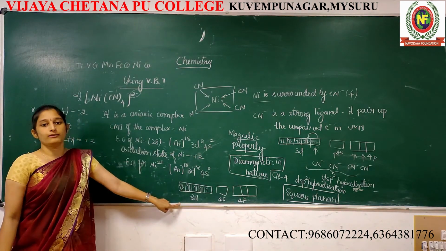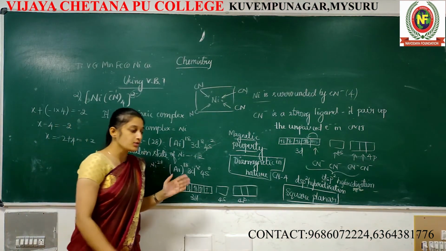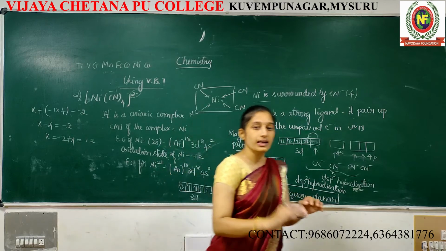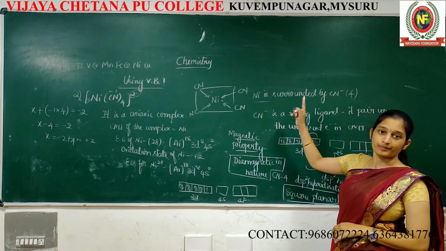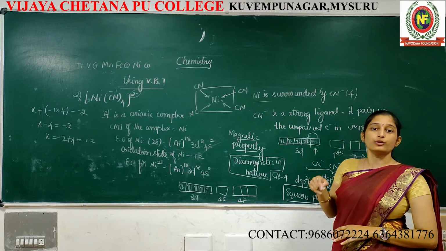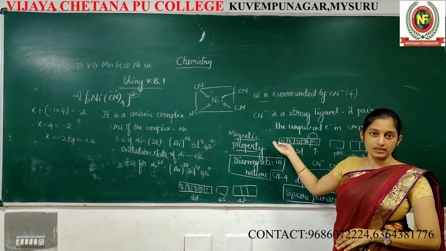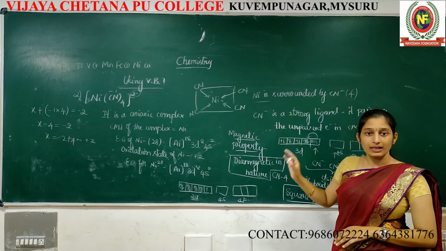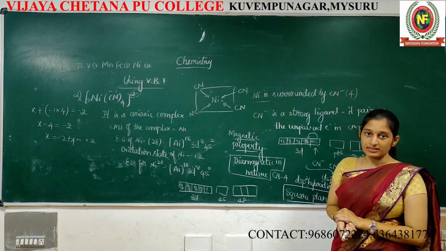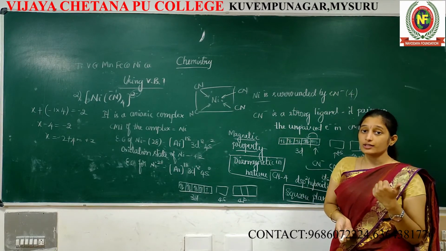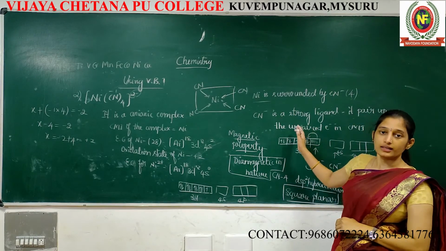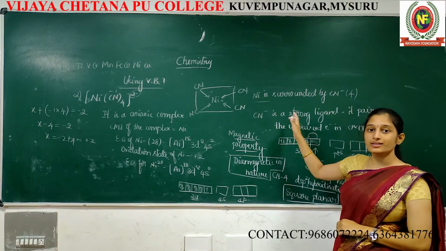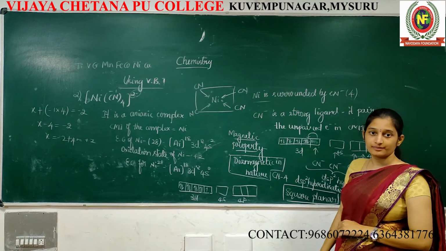Up to here same. In the previous case, what are all the things we did? Same thing up to here. But only one thing: there also nickel is surrounded by 4 ligands. Here also nickel is surrounded by 4 ligands. But what is the major difference? There nickel is surrounded by weak chloride ligands. But here nickel is surrounded by strong CN minus ligands.